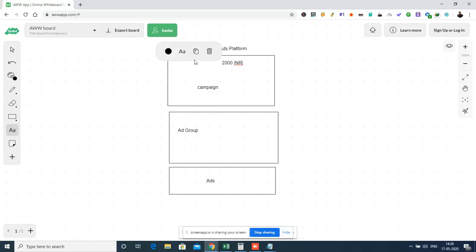Okay, so let me list a few of the things which we can configure in the campaign. One is we can configure the pricing. The second thing we can configure is location. And the third thing we can configure is duration. Okay.